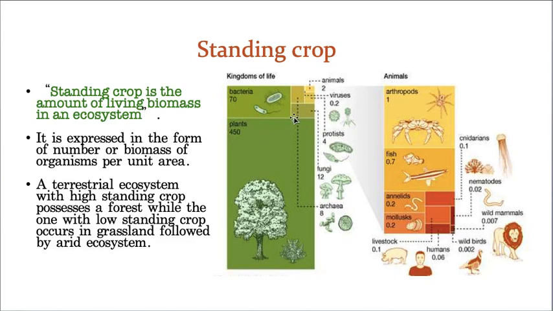See, that's why I brought the examples. Now this is one forest's standing crop. See, trees are occupying a big portion, and bacteria are occupying a very, very small portion, and animals and also fungi and also archaea, like that. In a forest this is the living biomass. Let us take a terrestrial area, some human beings are there and some animals are there. These are all the living biomass present in a given area, and that is called standing crop. Obviously the biomass is great in forests, and it is very less in grasslands and arid ecosystems.